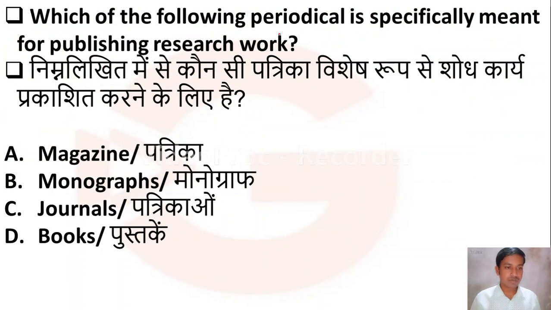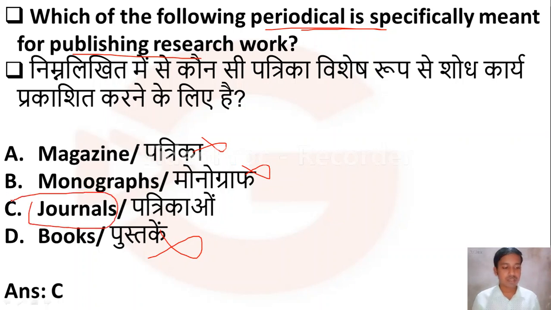The next question is, which of the following periodicals is specifically meant for publishing research work? Option A, magazine, option B, monographs, option C, journals, option D, books. Books is not the right answer. Magazine is also not meant only for research papers, and monographs also not the right answer. So here the right answer is option C, journal.